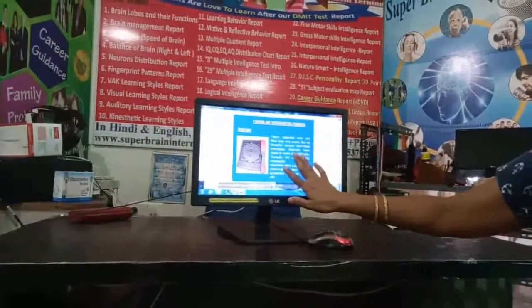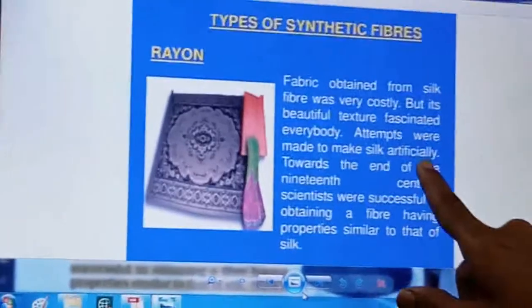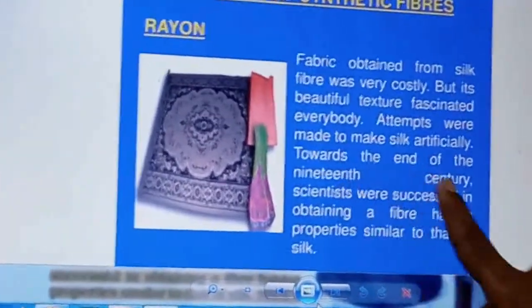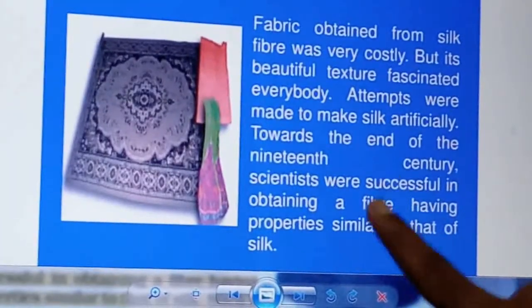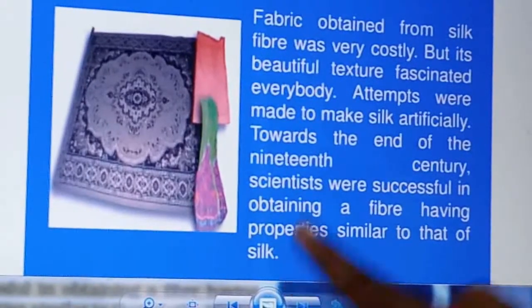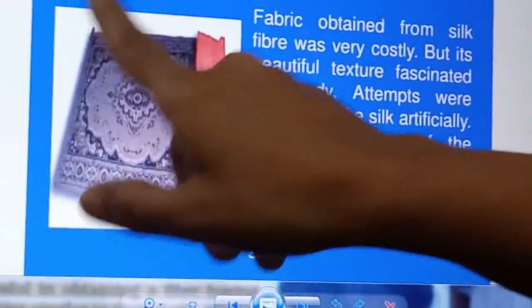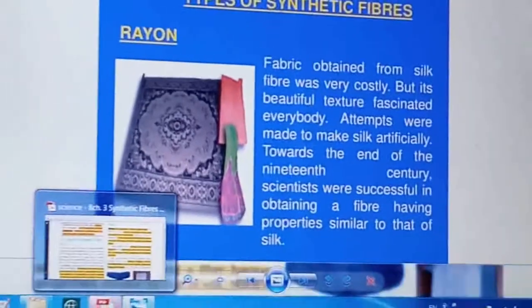So the scientists made an attempt to make silk artificially. At the end of the 19th century, scientists were successful in obtaining a fiber having properties similar to silk, and that is rayon. So rayon is called artificial silk.